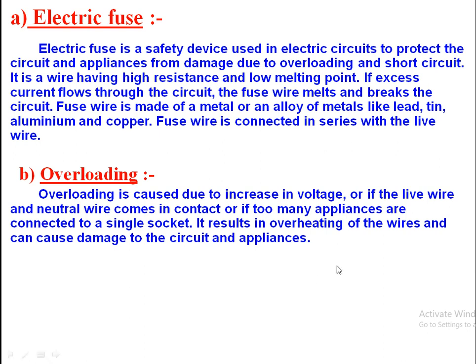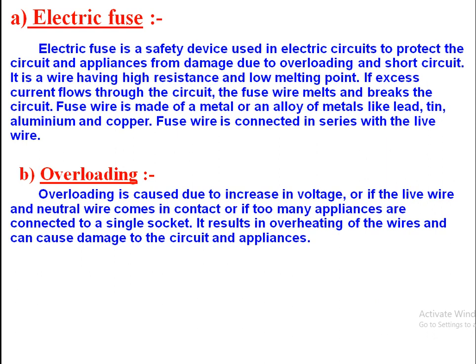Such a situation is referred to as overloading. Overloading can have many reasons, like described here. Many appliances connected in a single socket can also cause overloading. If the live wire and neutral wire come in contact, that causes heavy current to flow, which will also cause overloading.